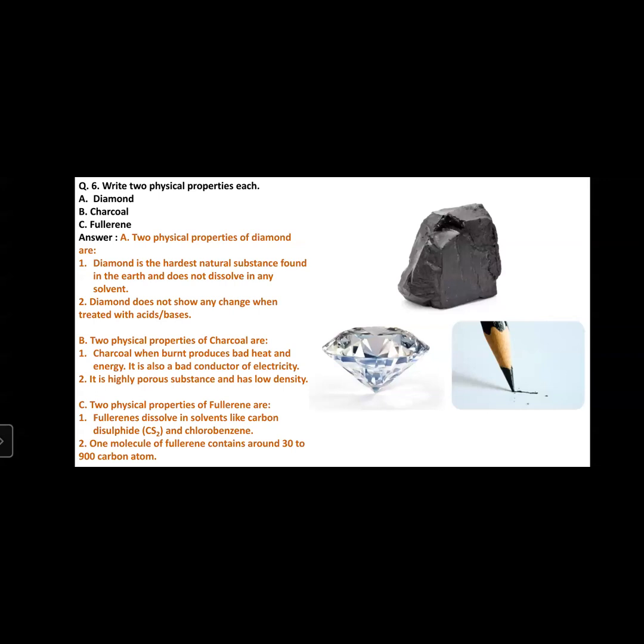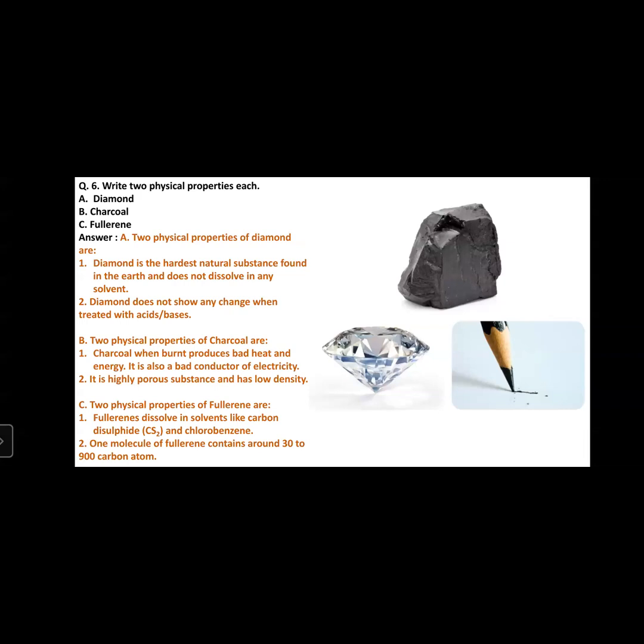Another property of charcoal is it is a highly porous substance and has low density. There are a lot of tiny pores in charcoal, therefore it is light. Its density is very low. The another one is fullerene. Now, what are the physical properties of fullerene?